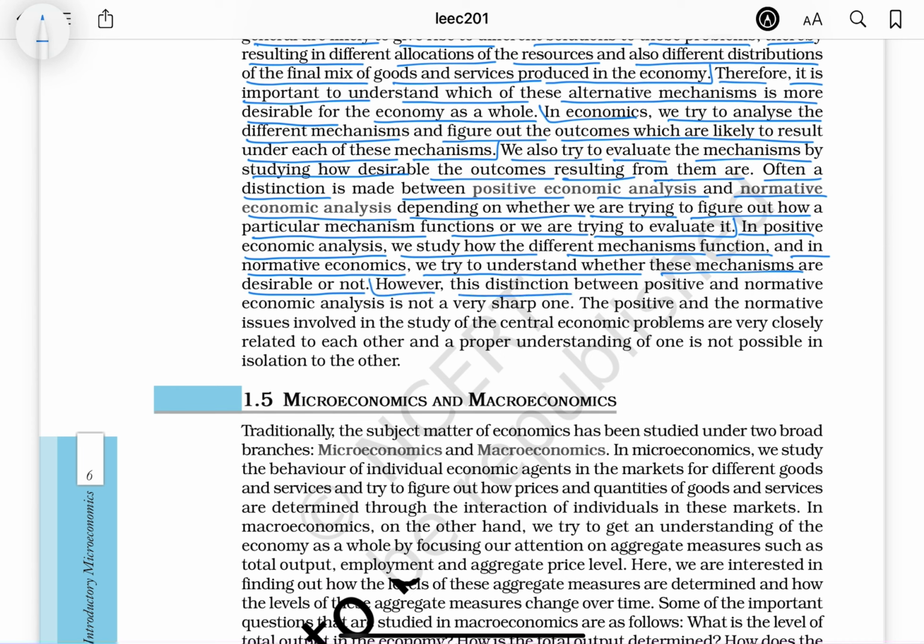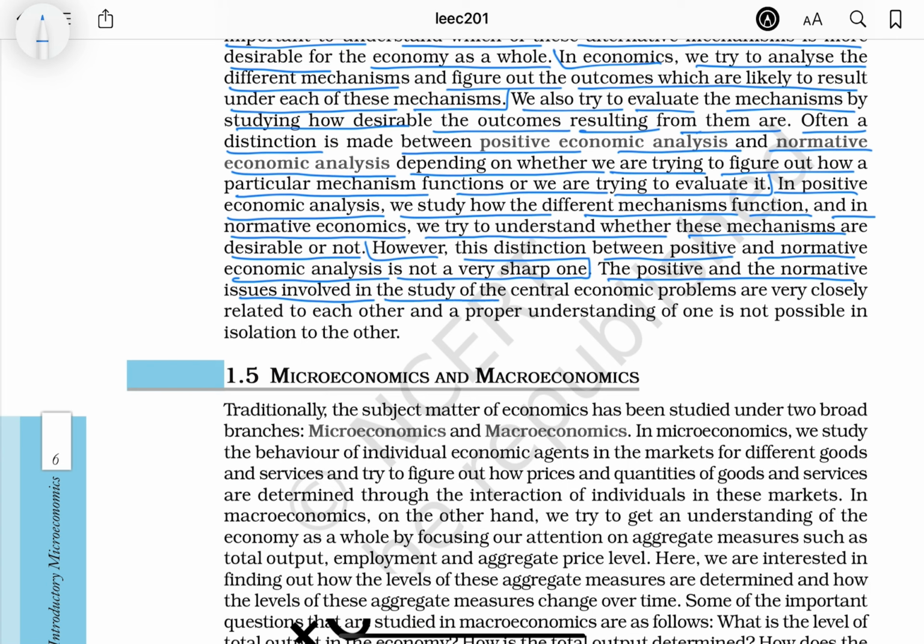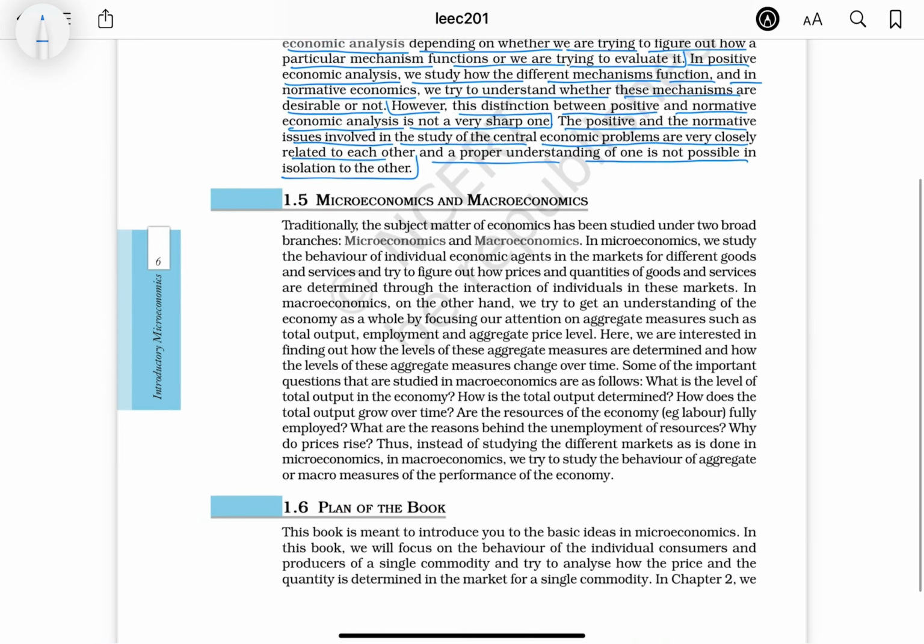However, this distinction between positive and normative economic analysis is not a very sharp one. The positive and the normative issues involved in the study of the central economic problems are very closely related to each other, and a proper understanding of one is not possible in isolation from the other.